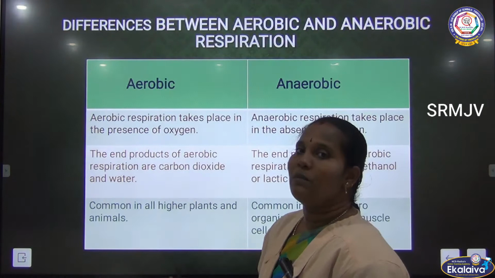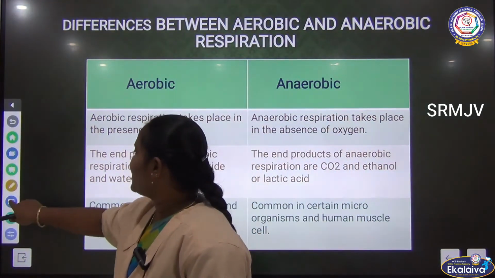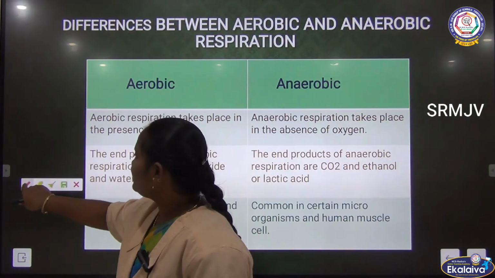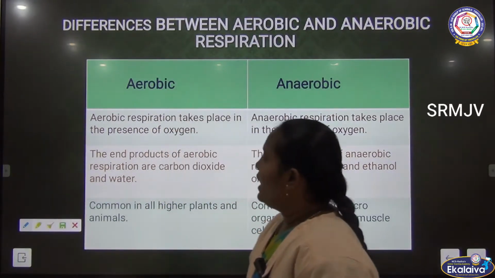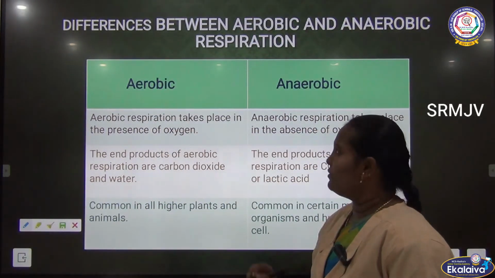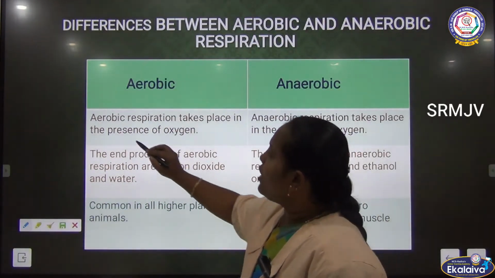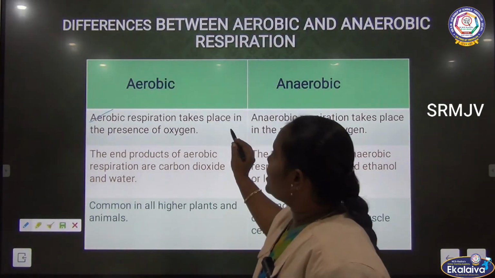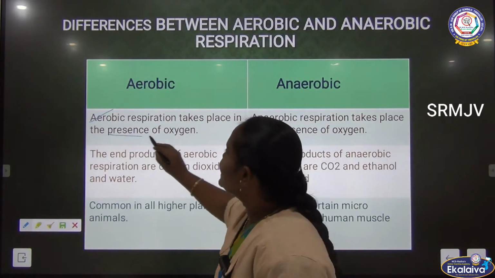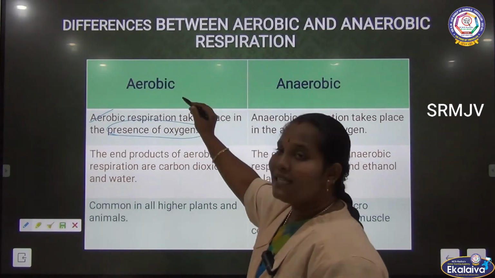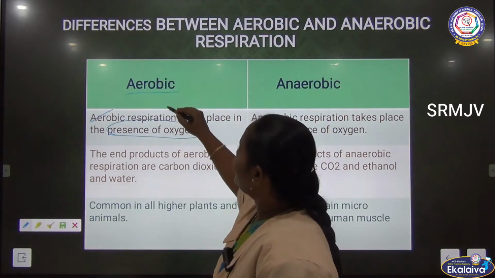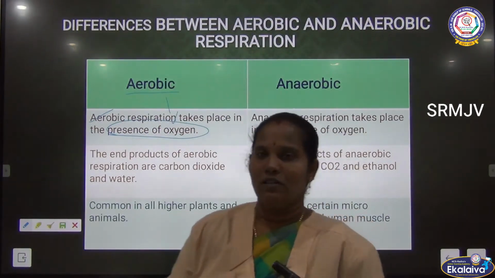Then the difference between aerobic and anaerobic respiration. See here. Aerobic respiration, as already told, takes place in the presence of oxygen. For this respiration, they need oxygen for their cellular respiration.